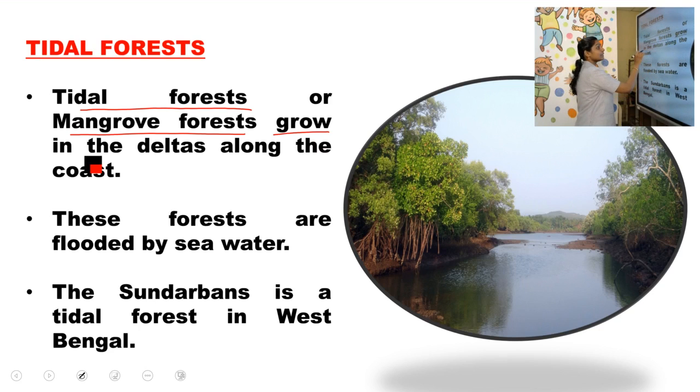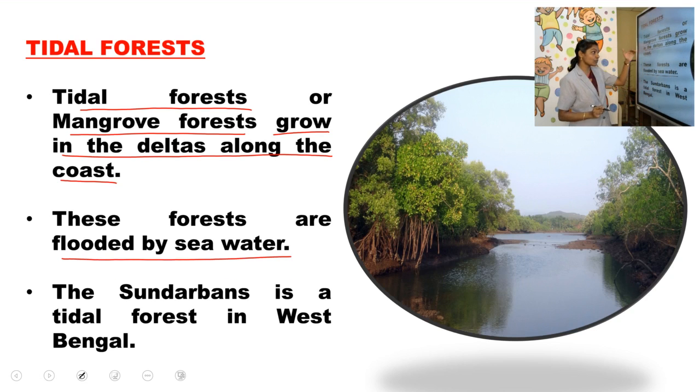Where do they grow? They grow in the deltas along the coast. Coast means the seashore or the riverside. So tidal forest or mangrove forest grow in the deltas along the coast. These forests are flooded by sea water, as it is a coastal area. Here you can see, this is the tree. So sea water will flood the place.